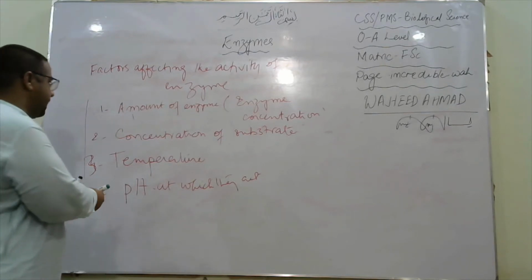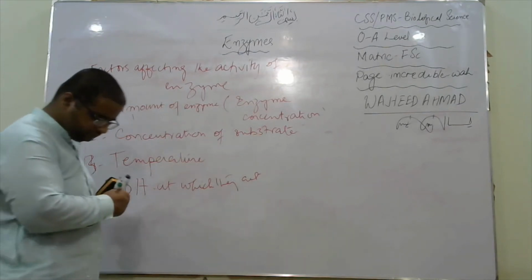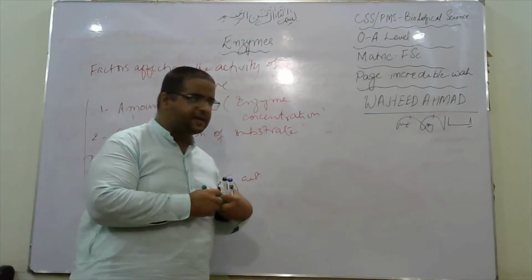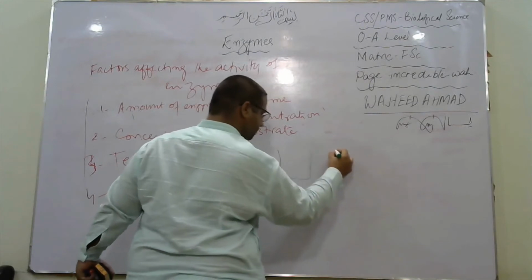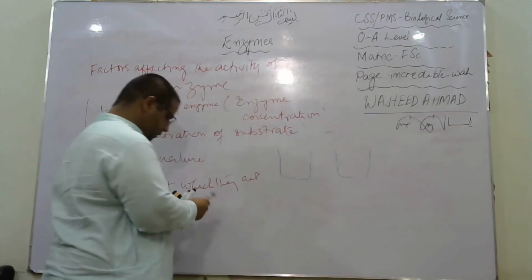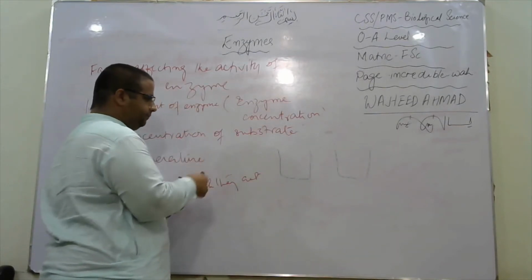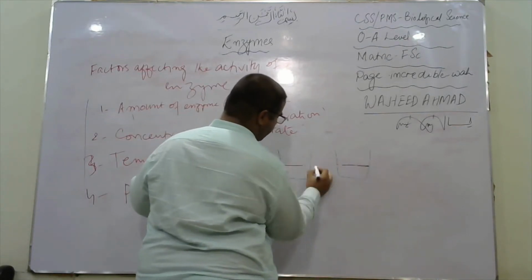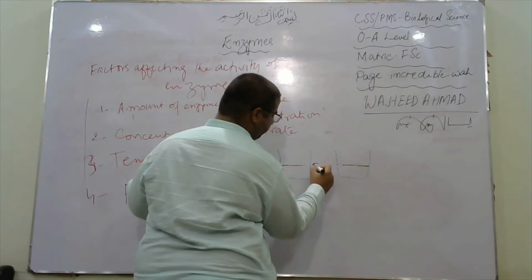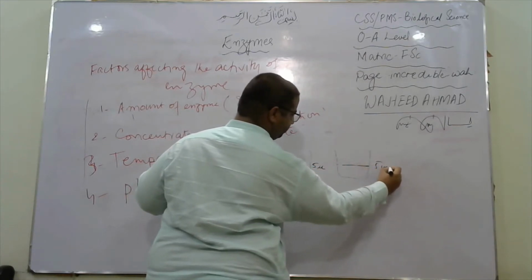First, the amount of enzyme. For example, we take 2 beakers, beaker 1 and beaker 2, with an equal amount of substrate, say 5 units each.